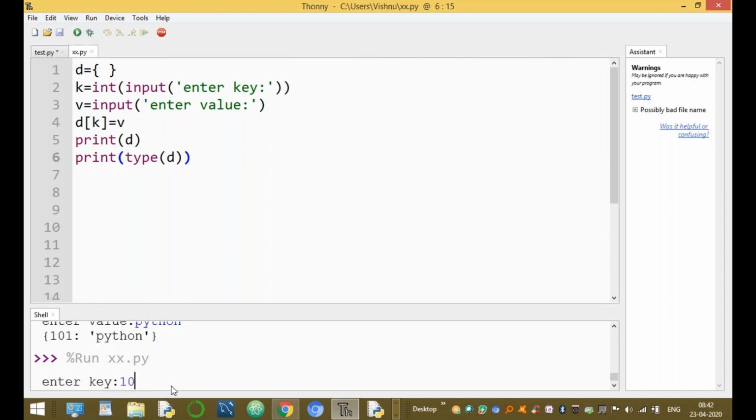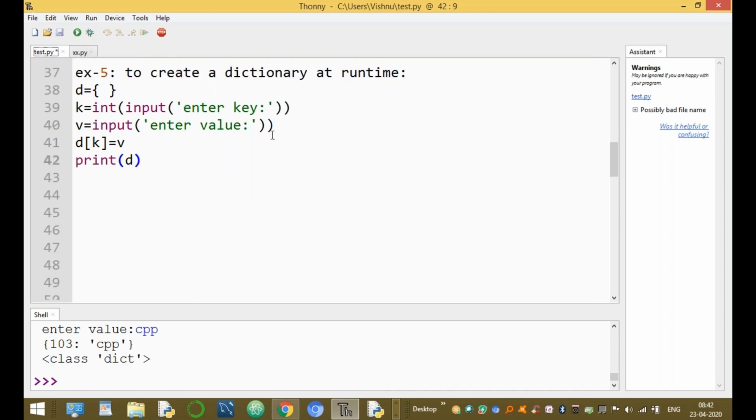Enter the key is 103. For example, the value is CPP. Now value of 103 is CPP. The data type is dictionary type. Okay, guys, up to here clear? That is how to create a dictionary at runtime. The next one is an important example.